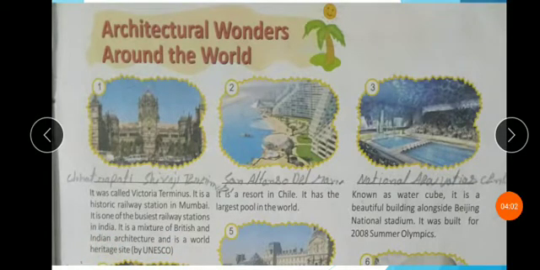The name of this railway station is Chhatrapati Shivaji Terminus.